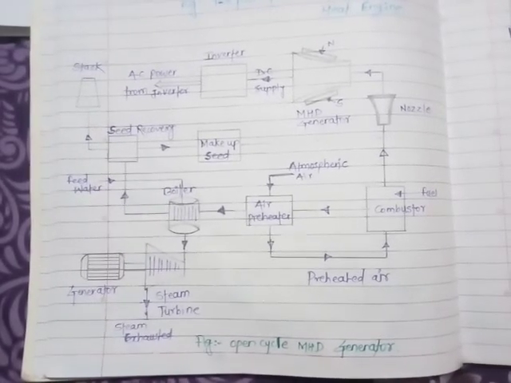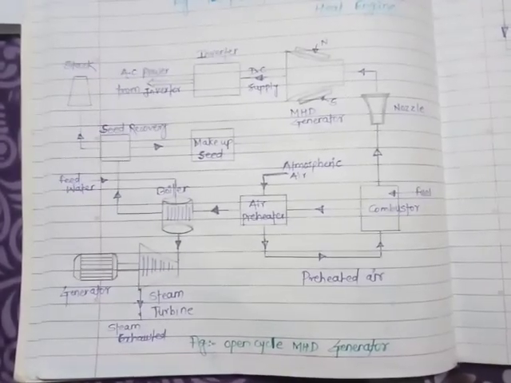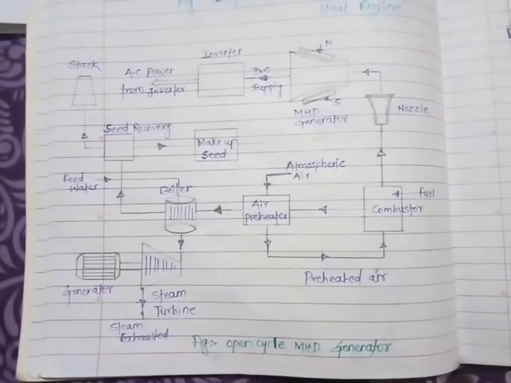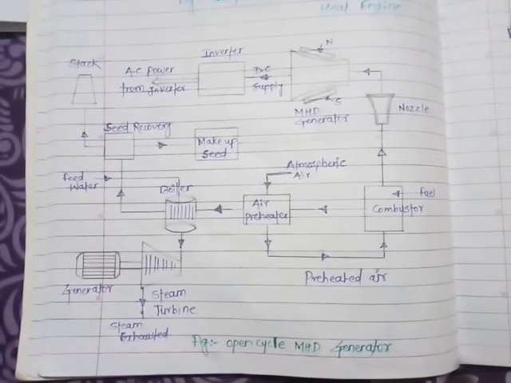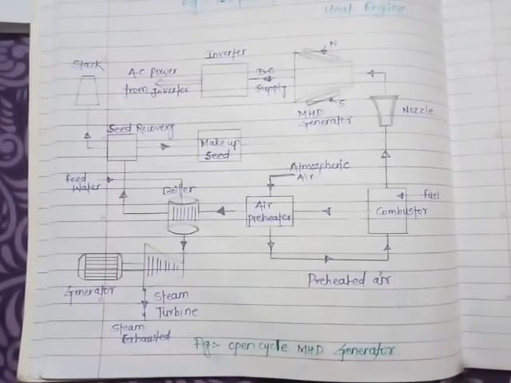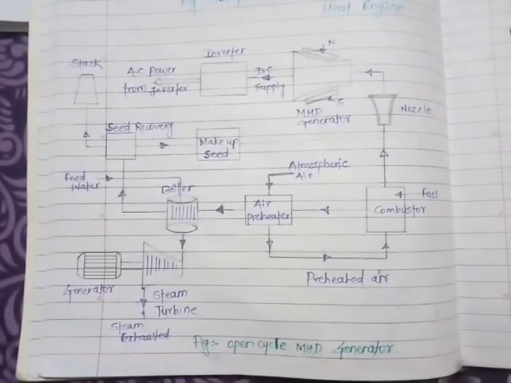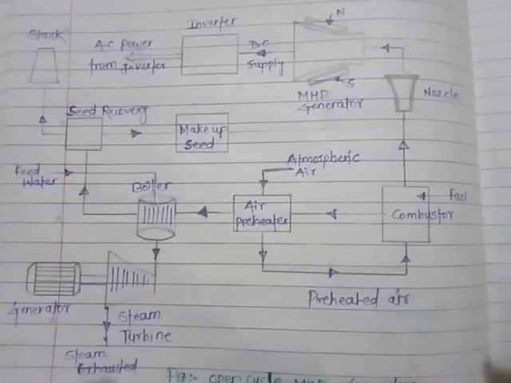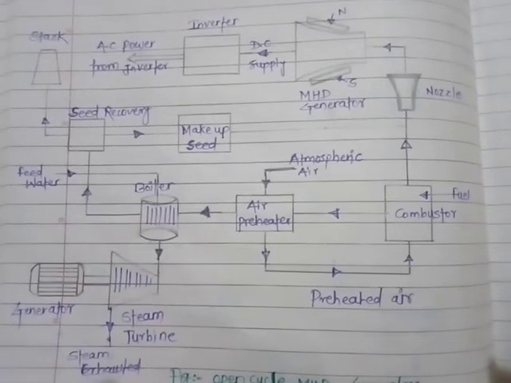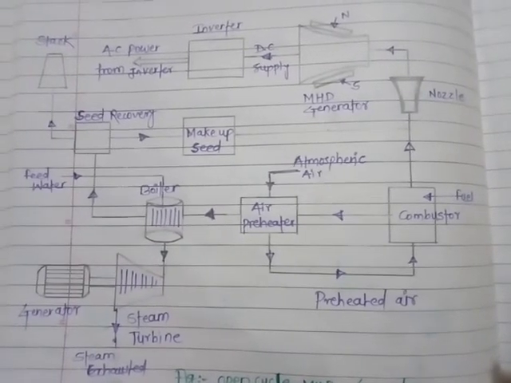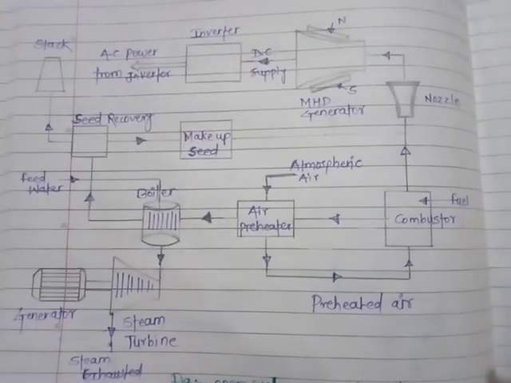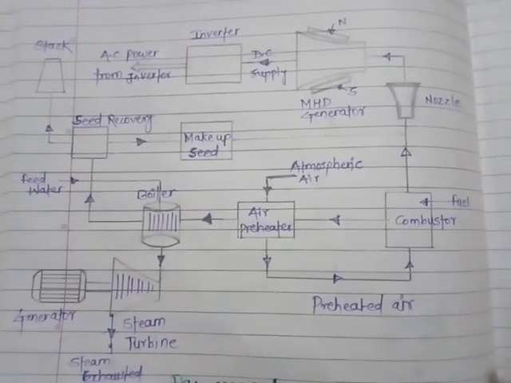As we discussed earlier, this is how the MHD generator functions and electricity is produced. The electricity, in the form of direct current, is produced in this MHD generator, and by using the inverter we can convert this direct current into alternating current. During the motion of the gas, the positive and negative ions move toward the electrodes and constitute an electrical direct current. The magnetic field is at right angles to the fluid flow, perpendicular to the plane of the paper.